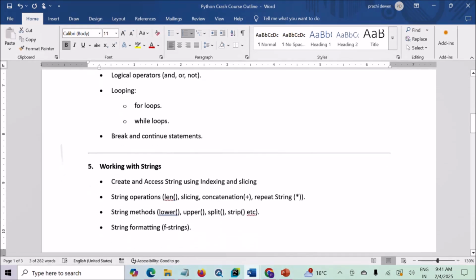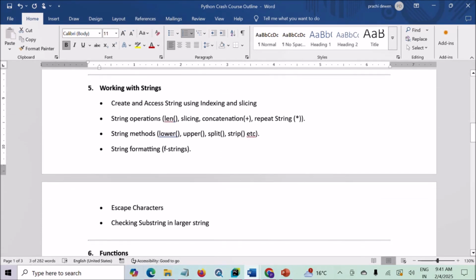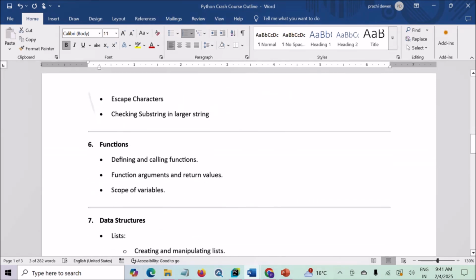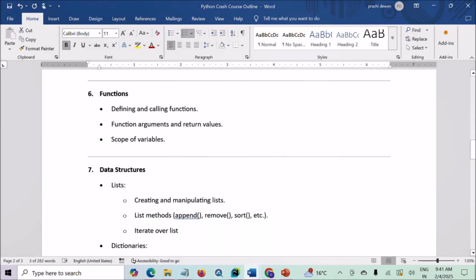And next is working with strings. Strings are crucial in any programming language, and Python makes it easy to work with them. You will learn how to manipulate a string, format them, and check for substrings. Next is functions. Functions are reusable blocks of code that make your program cleaner and easier to manage. We will go over how to define functions, pass data to them, and understand variable scopes.